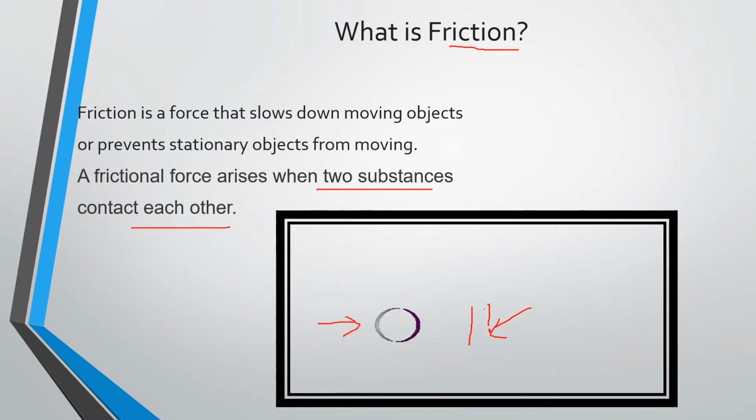So the main reason the object comes to rest is that two substances are in contact with each other. We have discussed the contact and non-contact forces in the previous chapter, right? So the frictional force acts between contact surfaces. That means we are talking about the surface of the ball and also the surface of the floor. So the ball comes to rest depending on the surface of both, the ball and the floor.